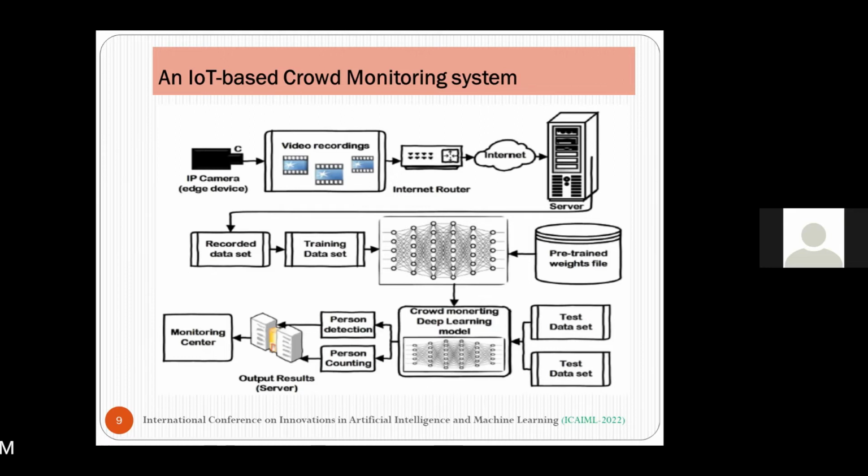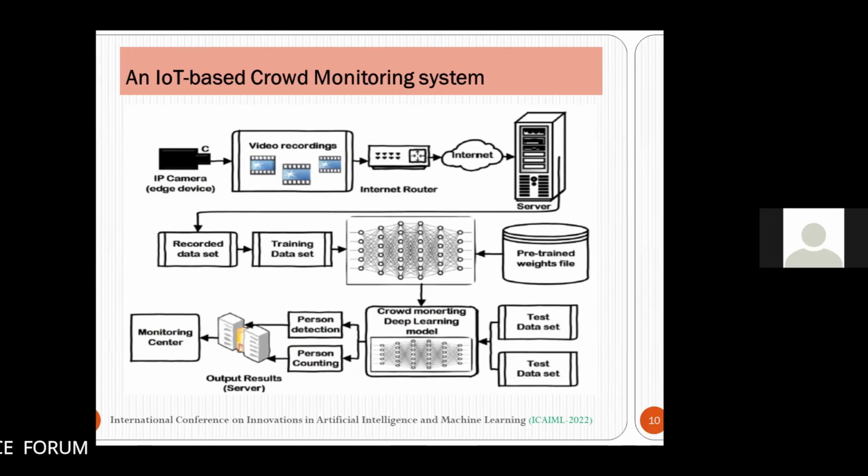They have also added the trained layer to the pre-trained model. After training, an improved model is obtained for testing and real-time processing of the data. Finally, the data is transferred to the server, which is further used by the surveillance monitoring center, as shown in the diagram. This is all about this diagram and the IoT based framework for the crowd monitoring system.